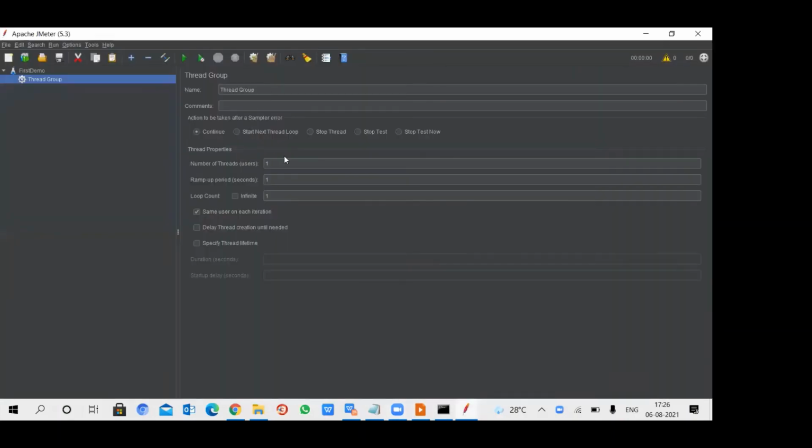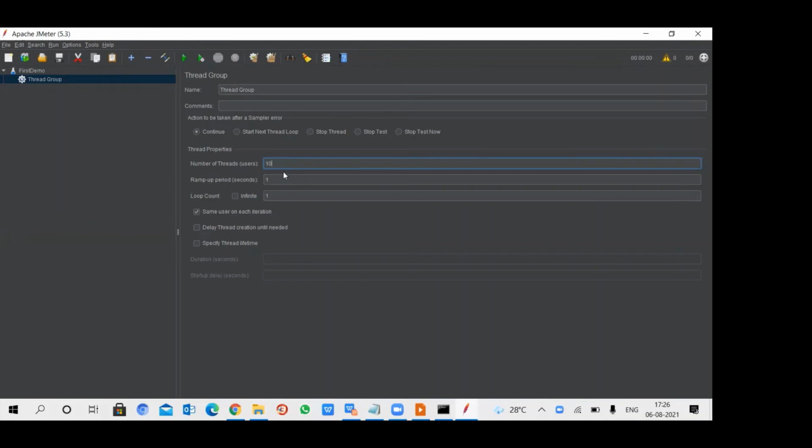We have to mention the number of threads, that is, how many users hit the server at a particular time. If I give 10 threads, 10 users are hitting the server. If I give 100, then 100 users are opening our web application at the same time.